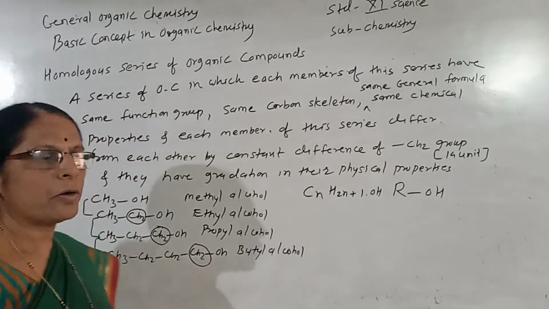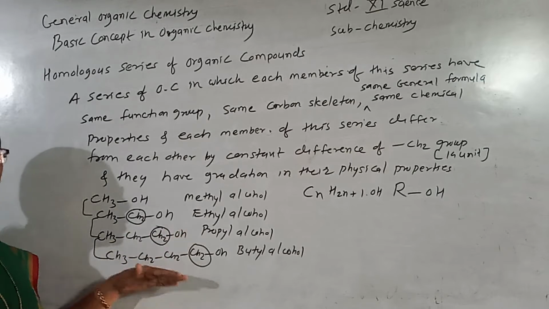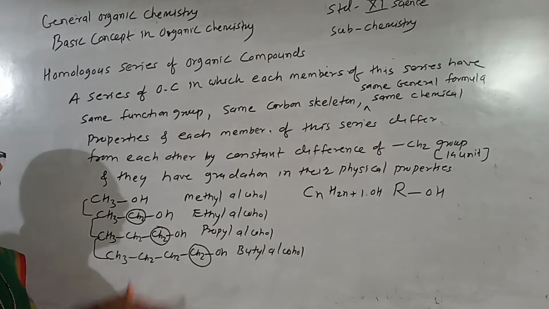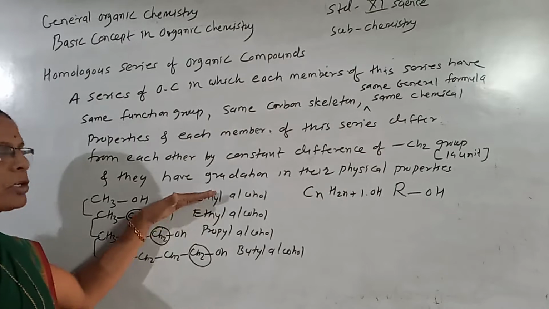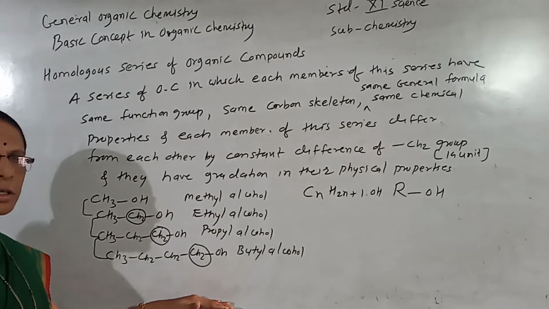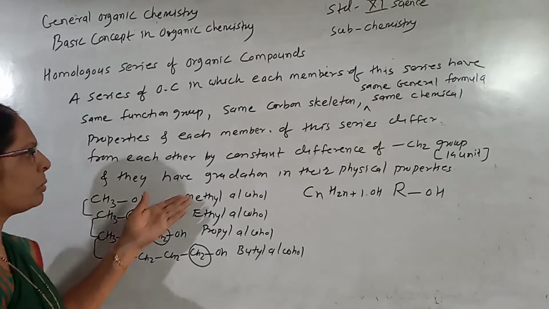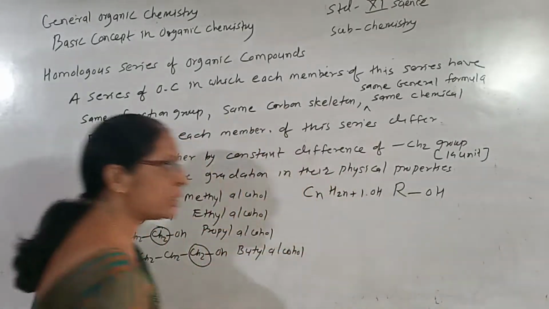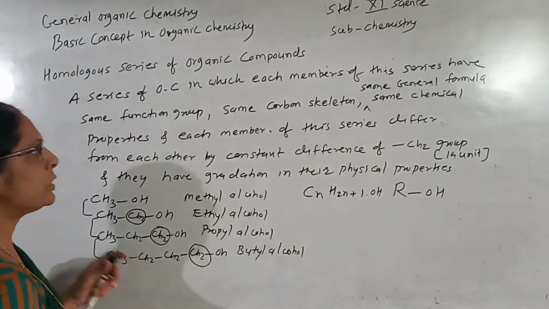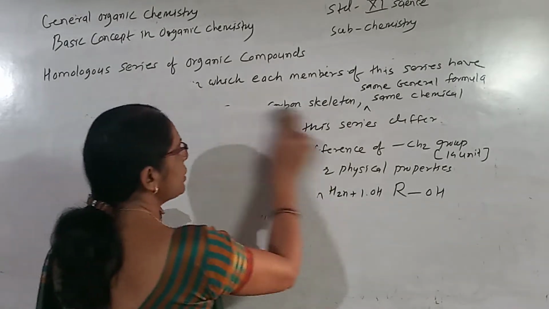Carbon is 12 and hydrogen is 2. But their physical properties such as melting point, boiling point, solubility and density go on changing. For example, the melting point goes on increasing, the boiling point goes on increasing, the density goes on increasing, but the solubility goes on decreasing. So they show some gradation in their physical properties; a property may increase or decrease. It shows a variation in the physical properties.